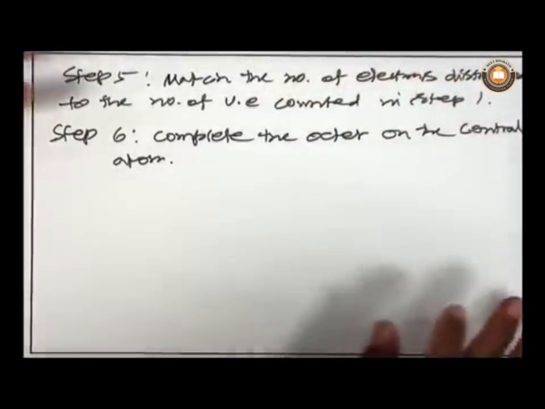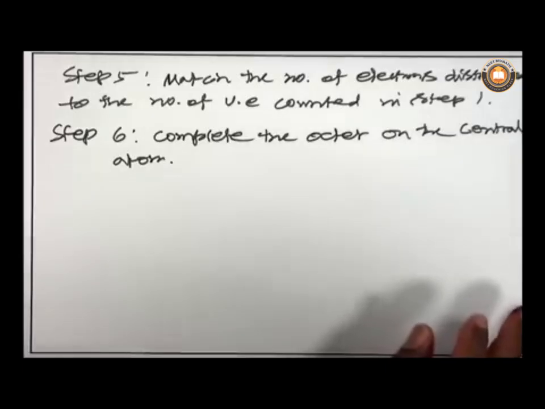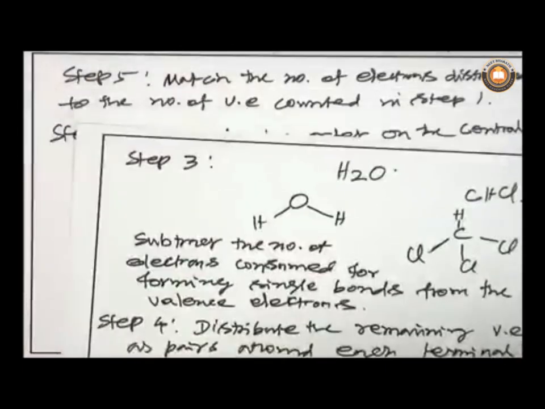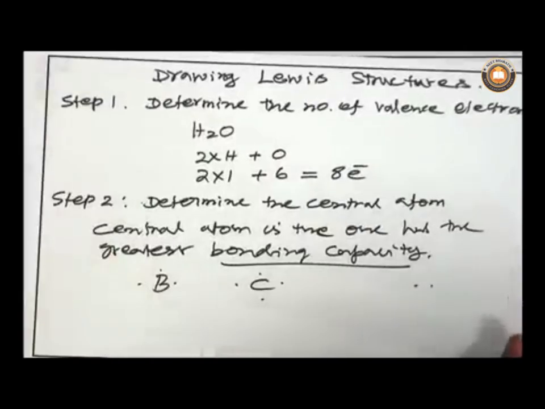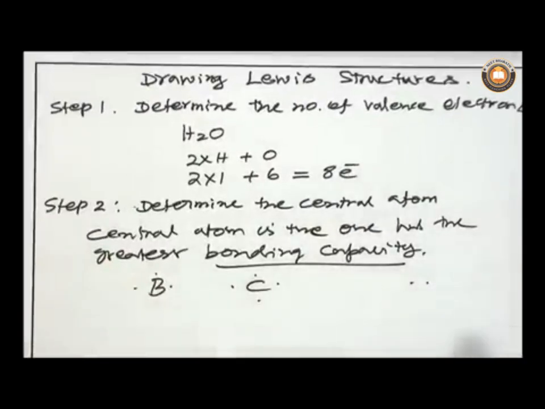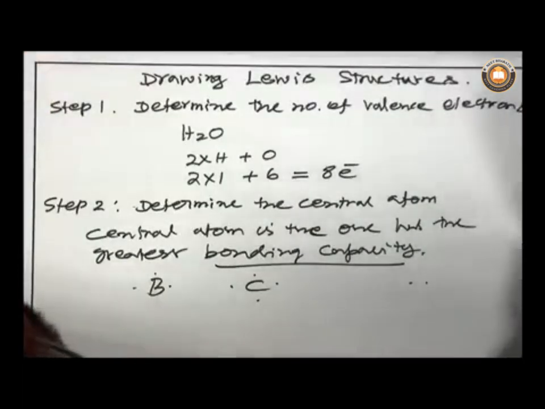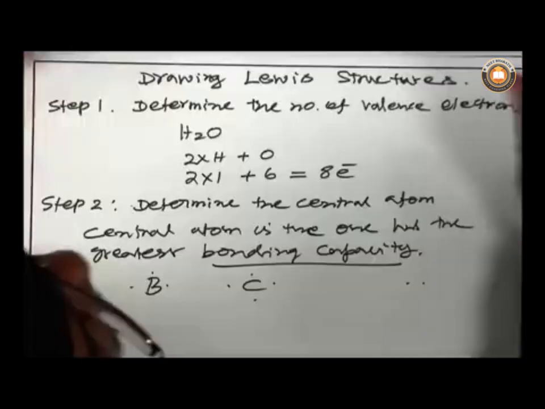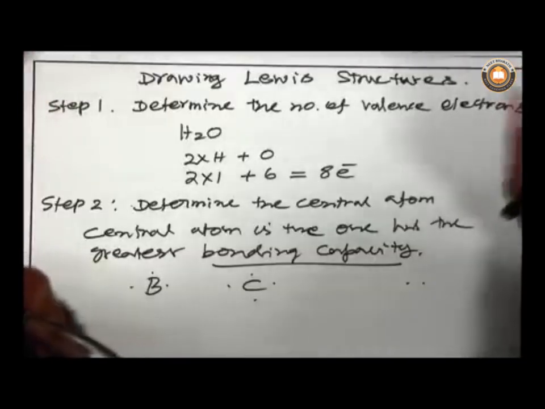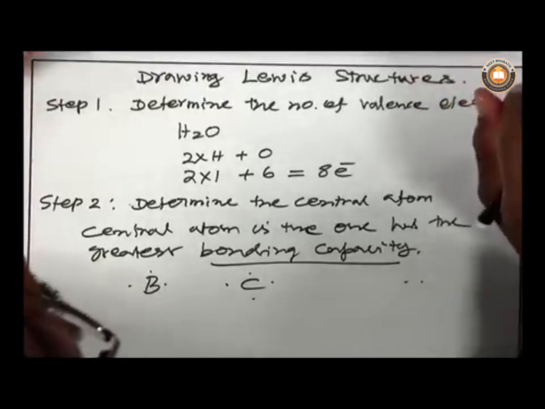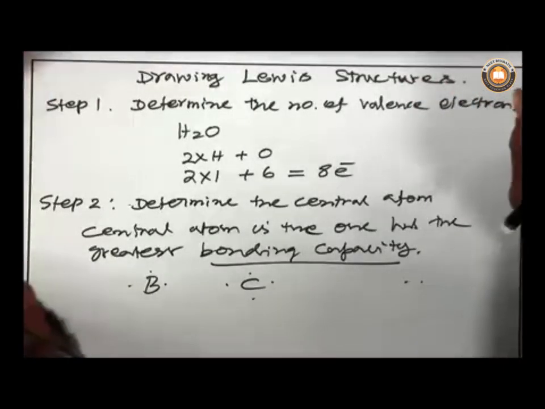Let us see a few examples from which it becomes very clear. So, let me show you one more time how to draw a Lewis dot structure. First step is to find out the number of valence electrons. For a given molecule, you know what atoms are present. So, from the group number, you can find out the number of valence electrons. Add them together, then you will have the total number of valence electrons. That is the first step, determining the total number of valence electrons.